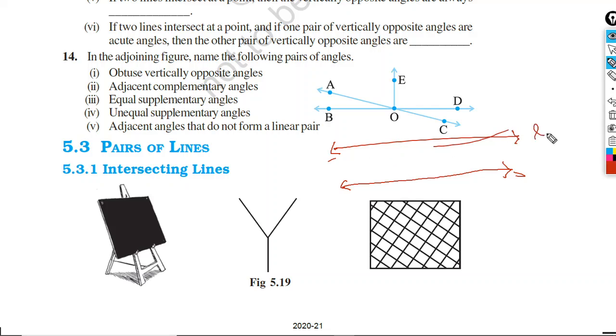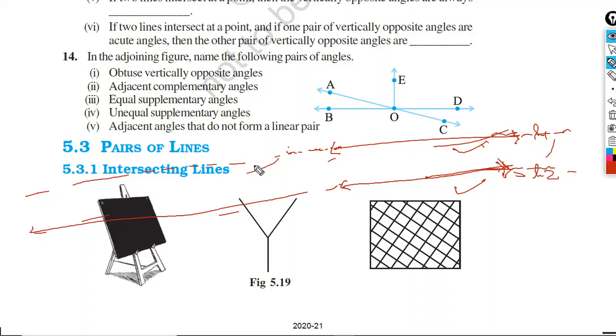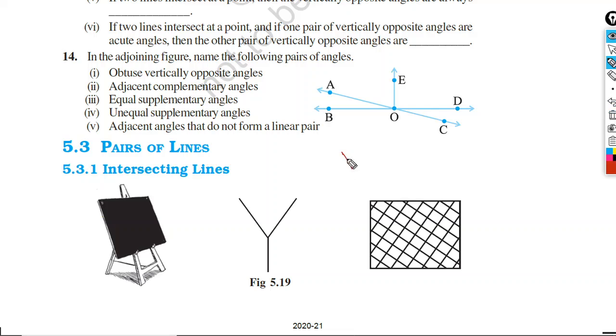This line is L1 and this line is L2, and these two lines are moving parallel, so L1 and L2 will not intersect. If you extend them up to infinity on the left side and on the right side, they will not intersect. We call them parallel lines.